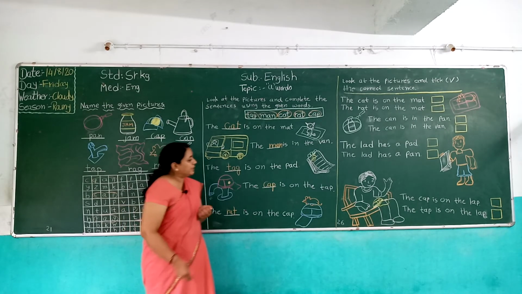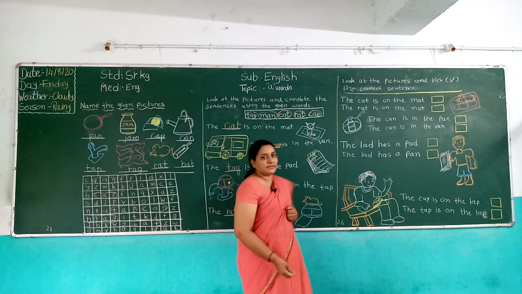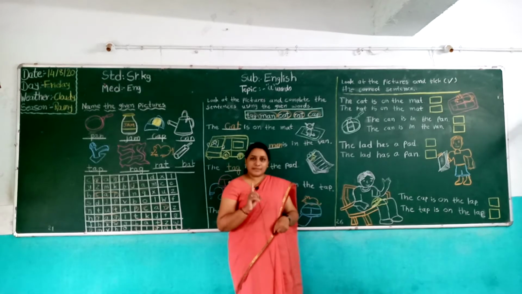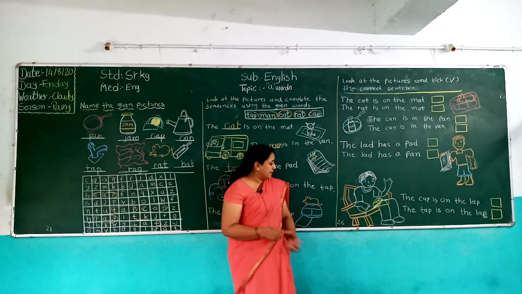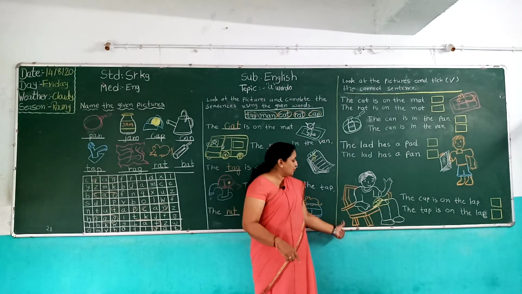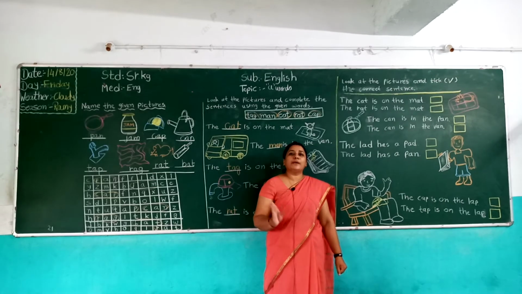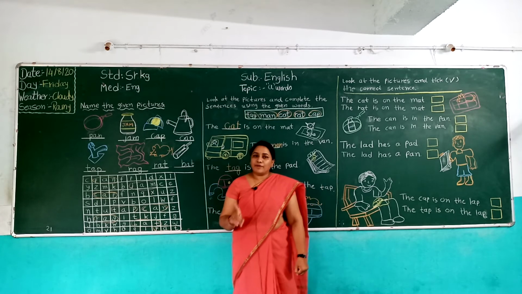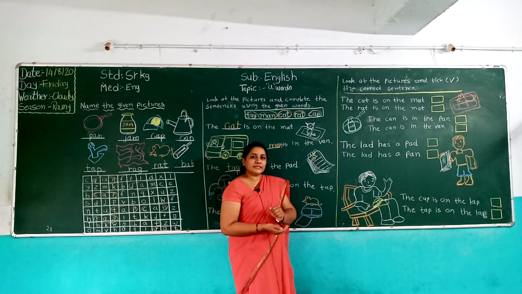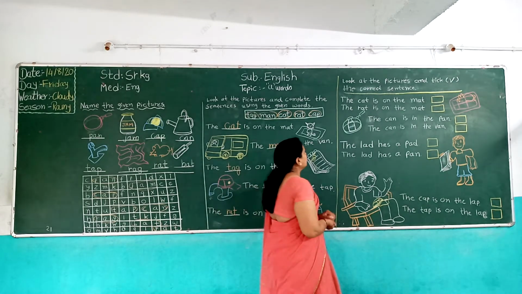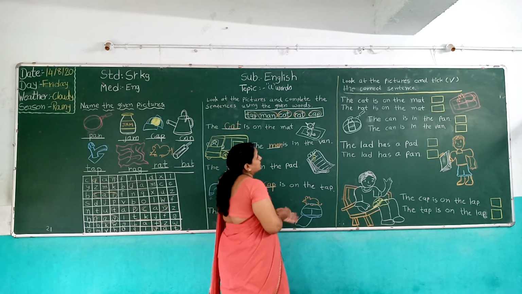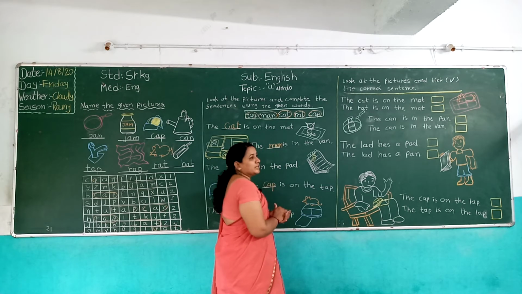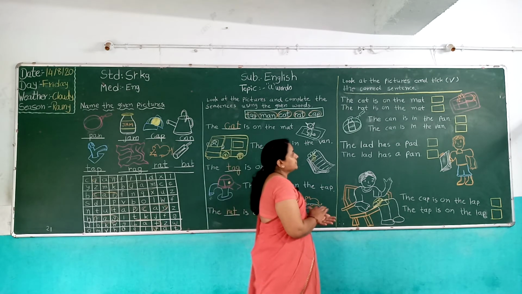Now children, next page number 26. Fill up in the same book, book number 1 and page number 26. Everybody open book number 1, page number 26. Now children, what is the exercise of page number 26? Look at the picture and take the correct sentence.